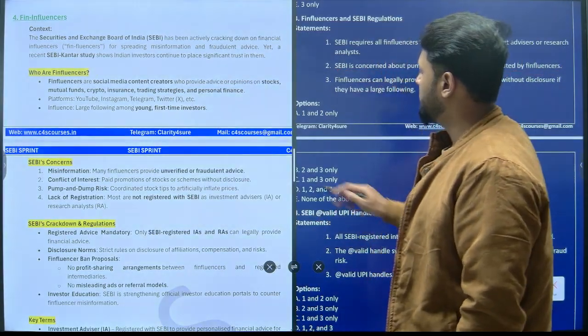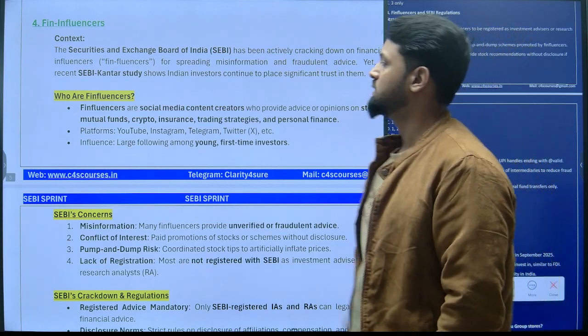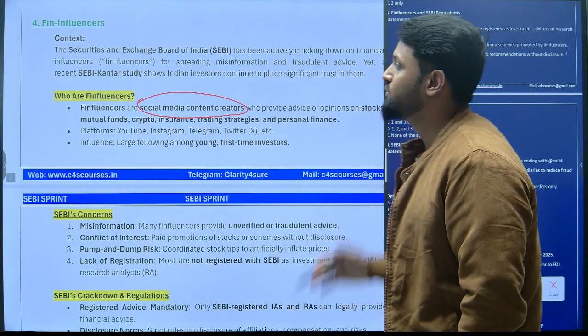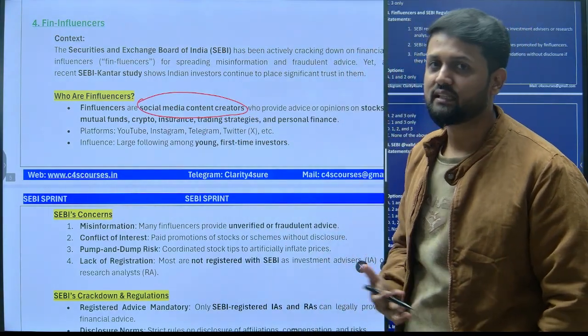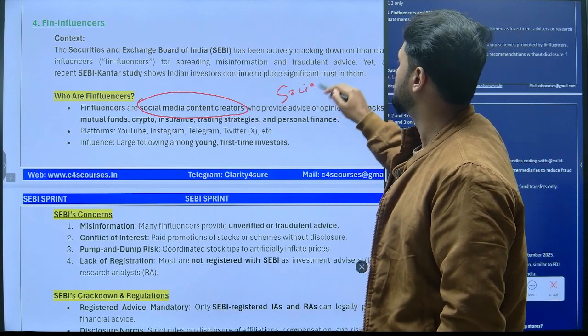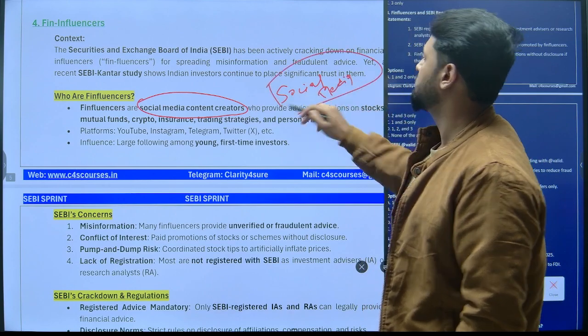Now, what do you mean by Finfluencer is important in this news, right? Finfluencers are basically social media content creators who influence your financial decisions using social media platforms like YouTube, Instagram, right?